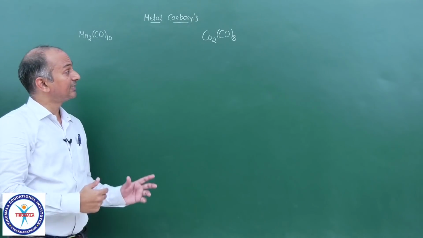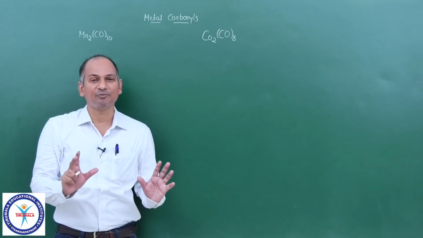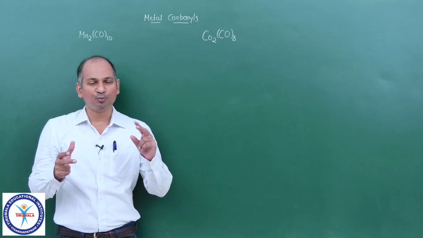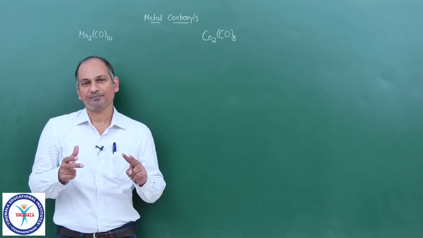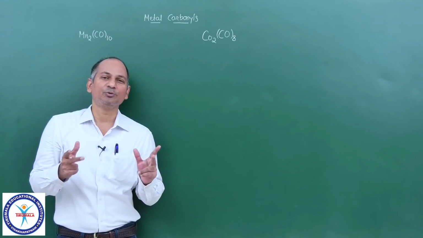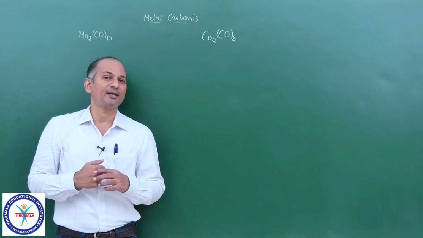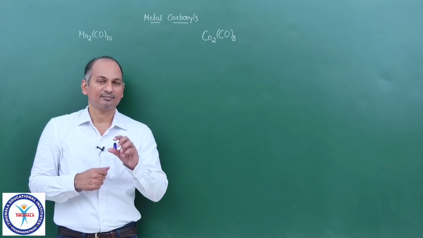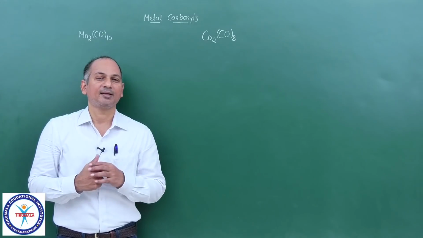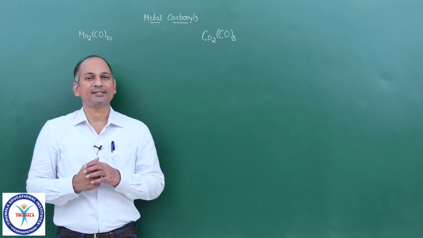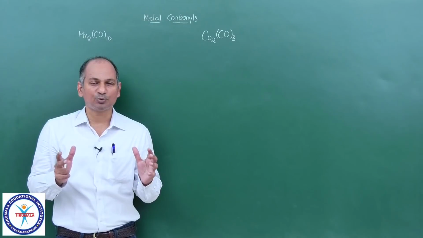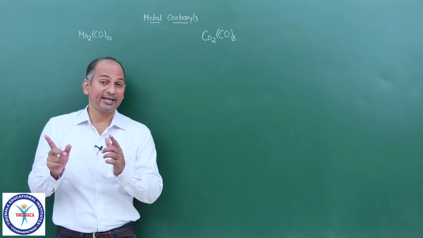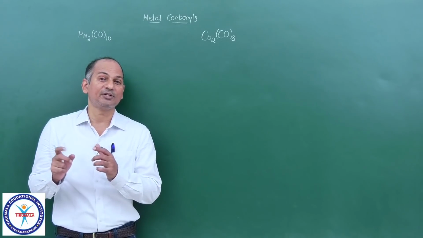So actually, with these types of complexes, I think for the first time we are seeing a complex in which there are 2 metal atoms. We generally call them polynuclear complexes, binuclear complexes. Nucleus means a kind of central metal ion or central metal atom. Okay, now let us see what the structures of these 2 complexes are, and let us see whether they follow the special characteristics of the metal carbonyls which we discussed.